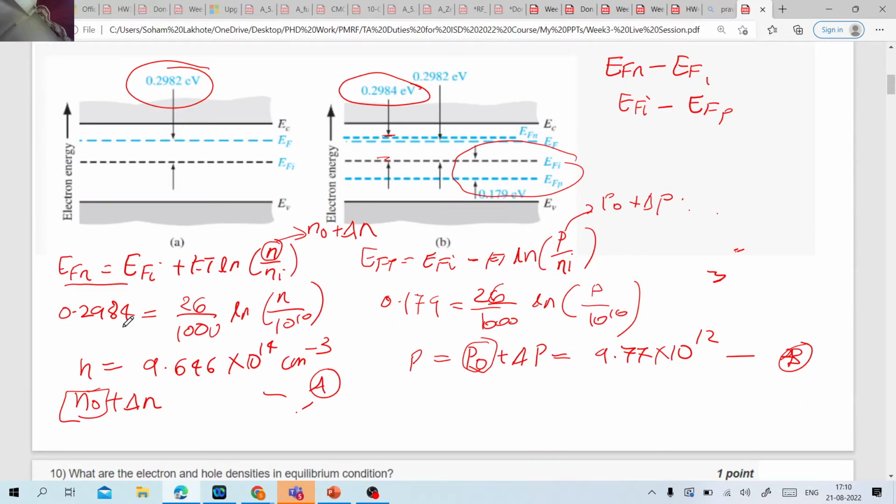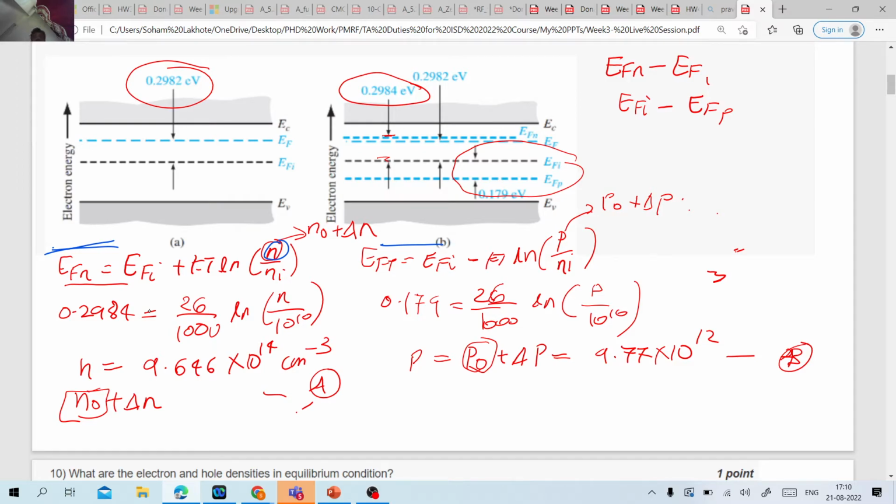For the equilibrium condition, the law of mass action holds, and in the non-equilibrium condition, it doesn't hold. But our basic equations of the Fermi energy difference, kT ln n upon ni, and those types of equations are valid everywhere, correct? So I have taken this equation that you are seeing and written these equations for EFN and EFP, and from there I am going to calculate the value of n, because I know everything. I know ni, I know kT, I know the difference between EFN and EFi, because that has been marked in the question in figure B. So I got the concentration of n and the concentration of p by using these formulas, correct?